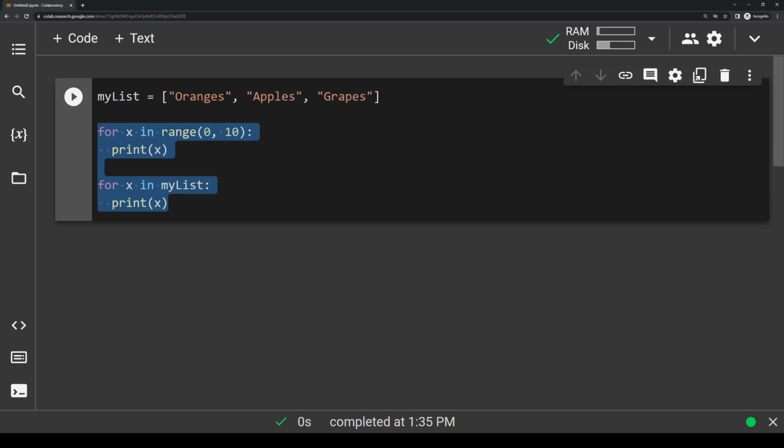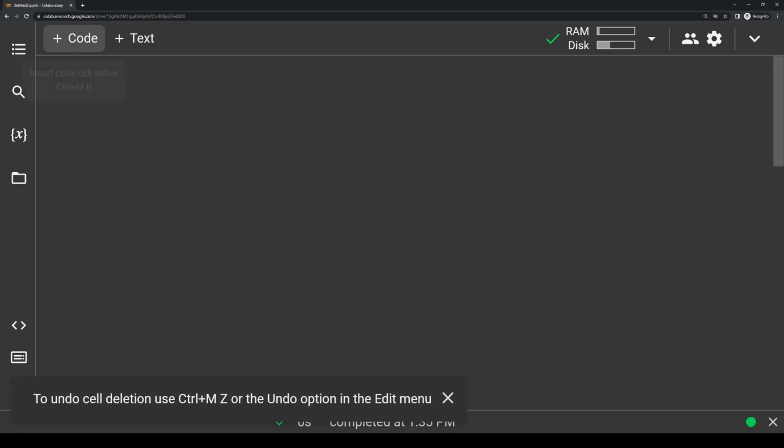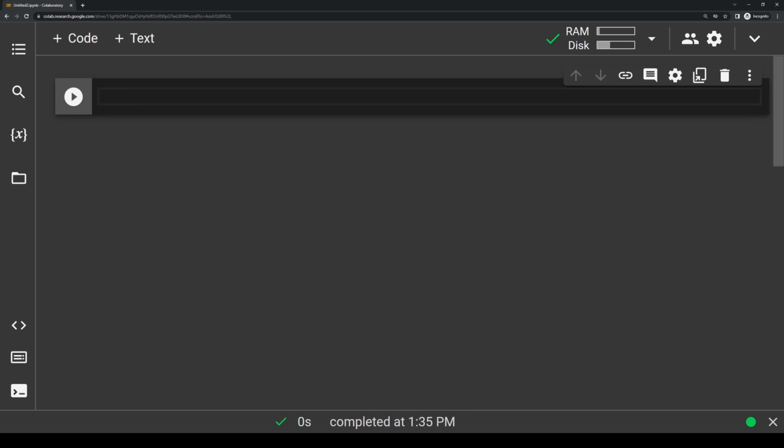So I'm going to go ahead and delete this code block here, and I'll just open up a brand new one, just a clean one. So we're going to cover while loops next. While loops are loops that run using a conditional statement. If you watched episode 3, you should be familiar with how general conditional statements work. As long as a certain conditional statement is true, a while loop will continue to run. But as soon as it becomes false, this while loop will stop.